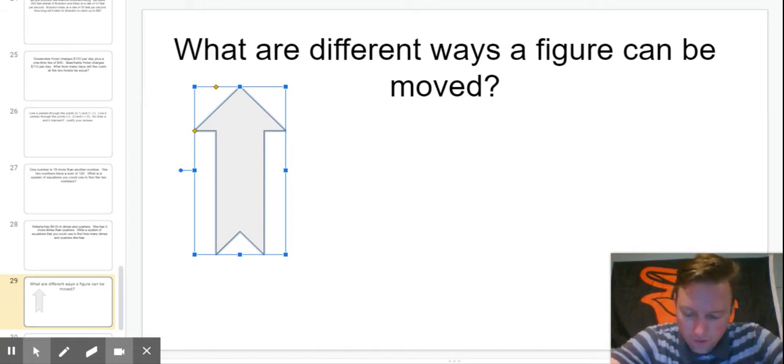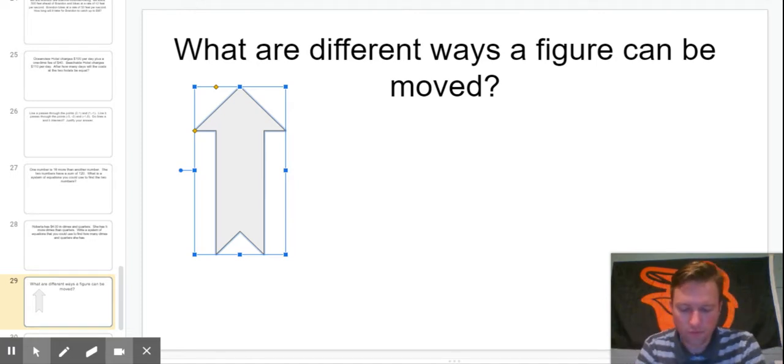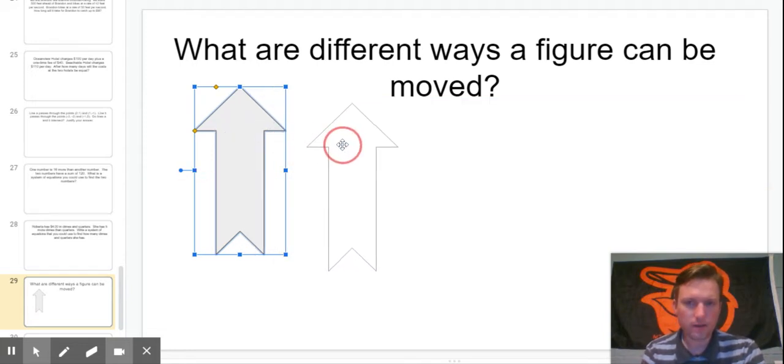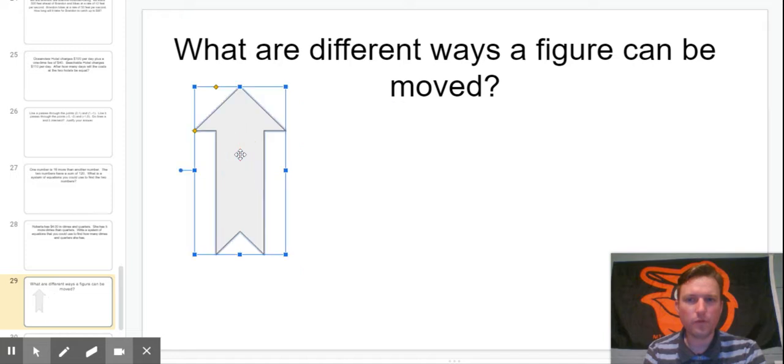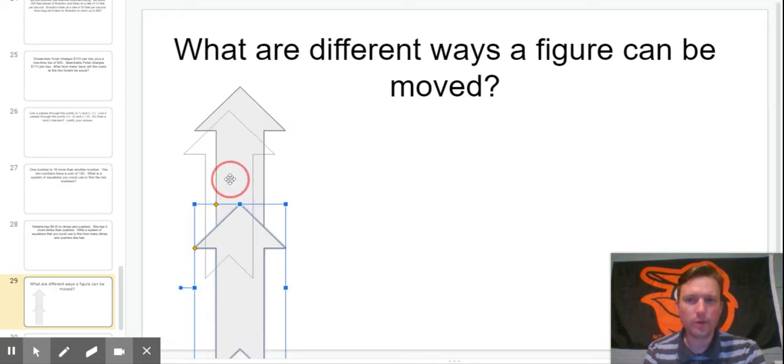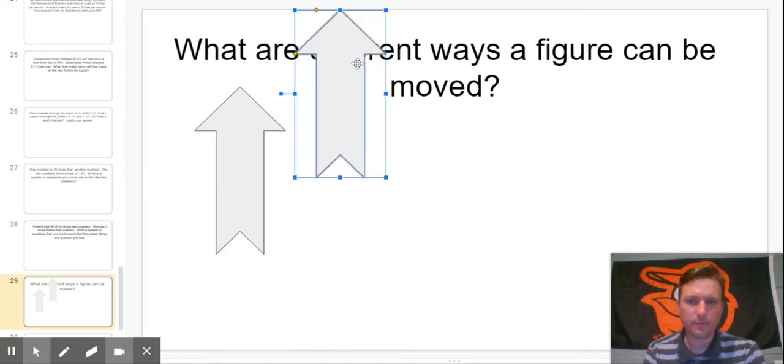Okay. So the first one is called a translation. A translation is a slide that moves a figure the same distance in a direction. So ready? It's going to be this arrow, okay? Could be a translation. So it's going to go here to the right. Boom. That's it. You move from here to here. You can move from the right. You can move down. You can move up, okay? That is called a translation.